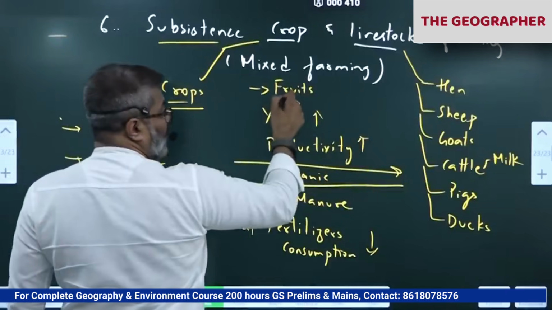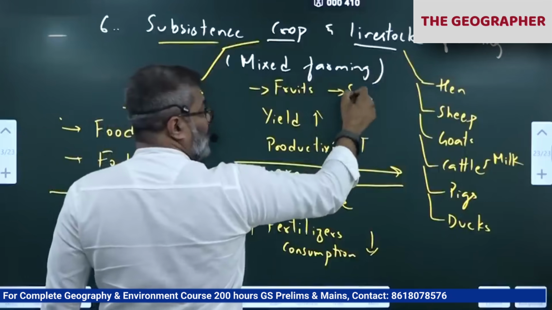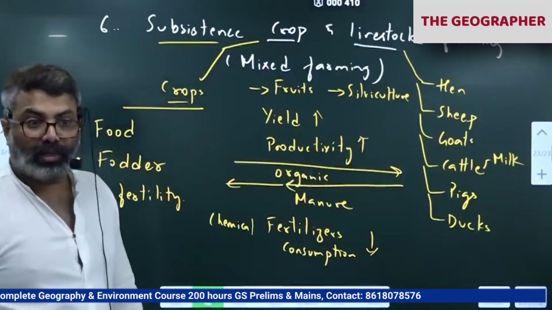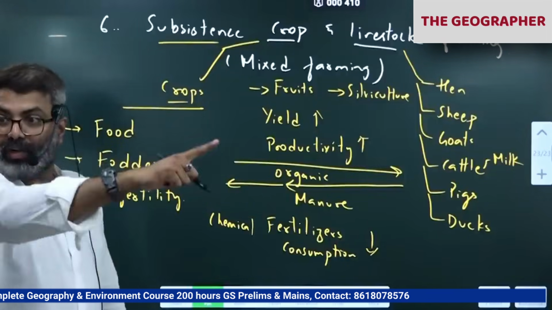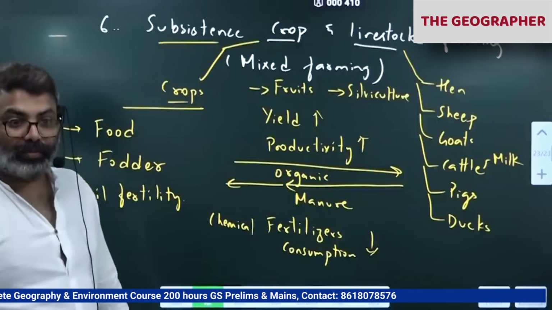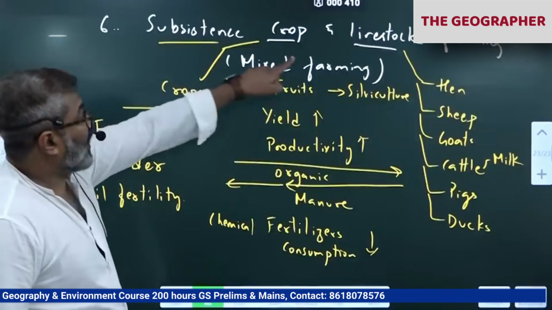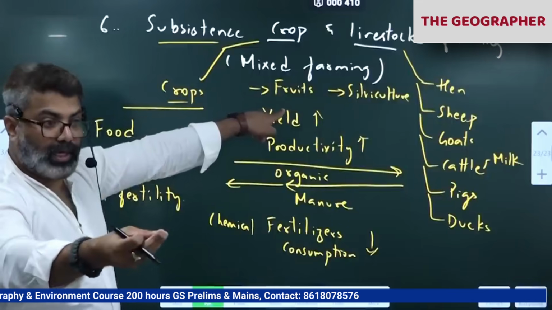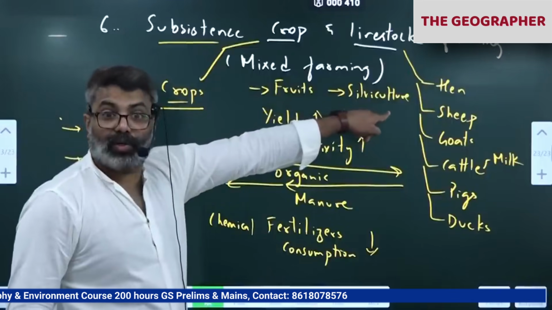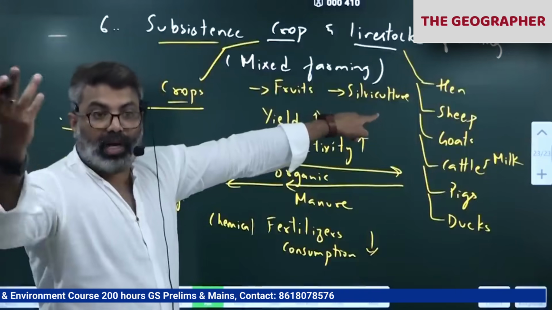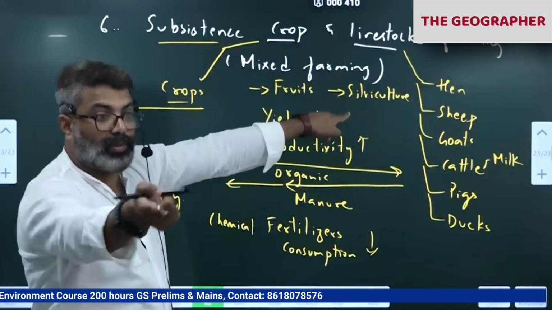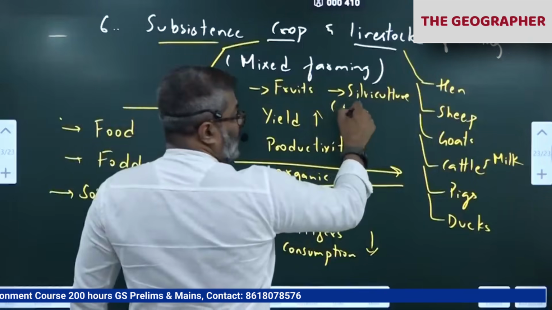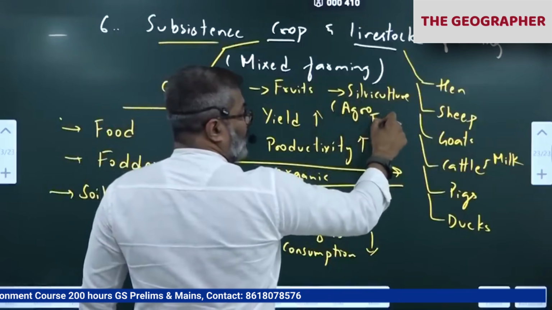So many of the farmers, along with the fruit trees, they practice silviculture also. Silviculture, growing trees like rosewood, mahogany, teak are also planted on the edge of the farm. As a result, that is our additional source of income. So subsistence crop and livestock farming, farmers go for variety of fruit crops around their farms. Correct? You have seen some trees like teak, rosewood, mahogany are grown, which can be harvested after 10-15 years to supplement their income. You got it. Agroforestry, we call it as. Growing trees is called as agroforestry also.